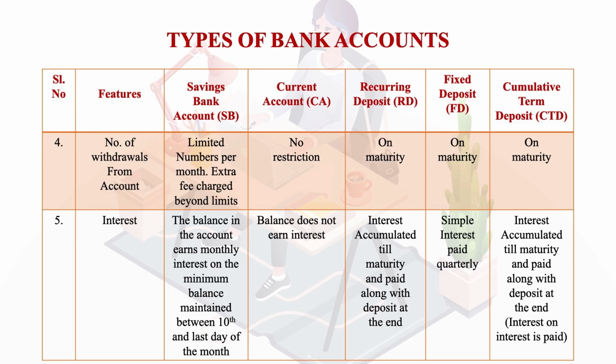Then the next feature is related to interest. The balance in the account earns monthly interest on the minimum balance maintained between the 10th and the last day of the month. This is for the savings bank account. But if we talk about the current account, the balance does not earn any kind of interest. Regarding your recurring deposit, the interest is accumulated till the maturity period and paid along with the deposit at the end. And regarding your fixed deposit, it is simple interest paid quarterly, and for cumulative, it is interest accumulated till maturity and paid along with the deposit at the end.